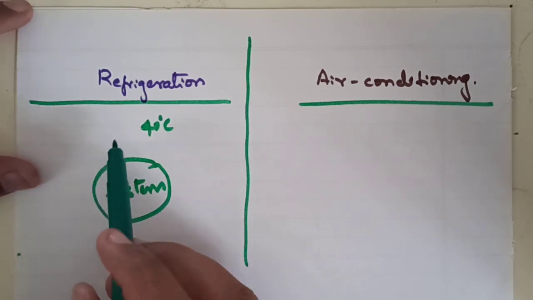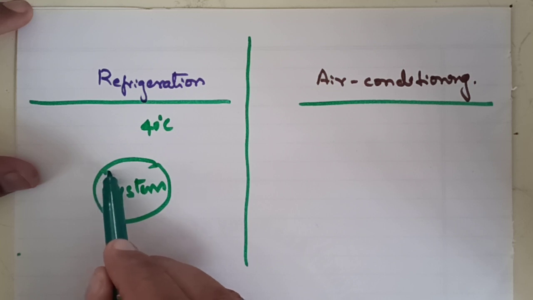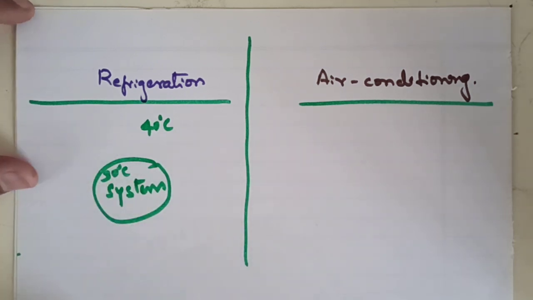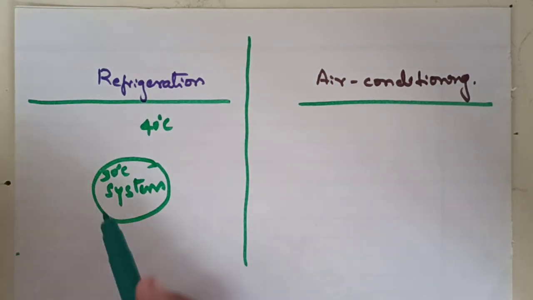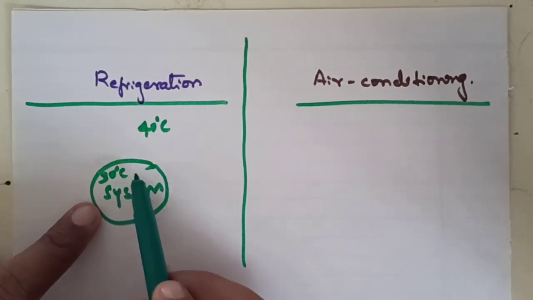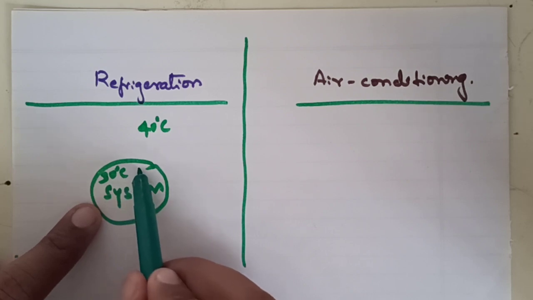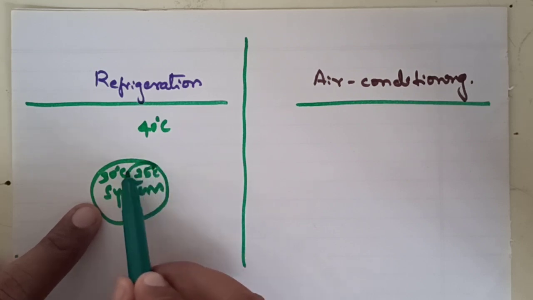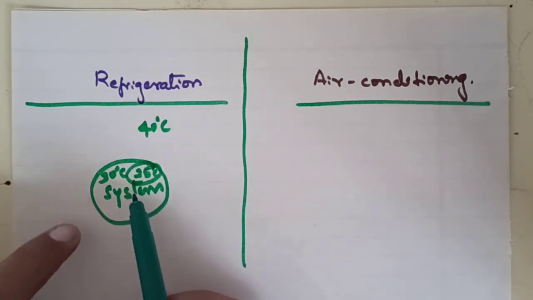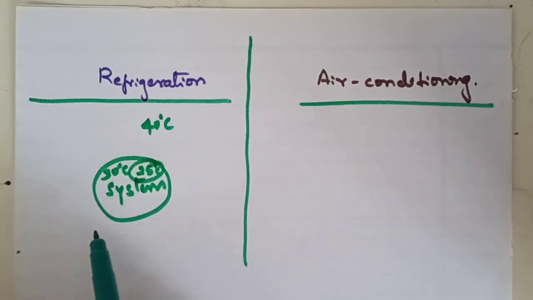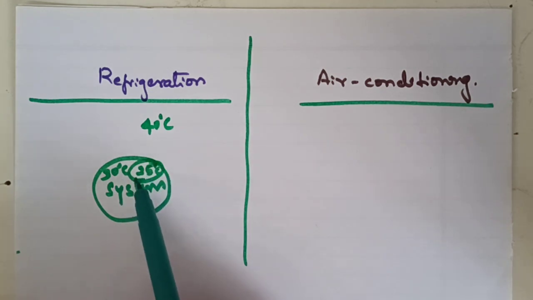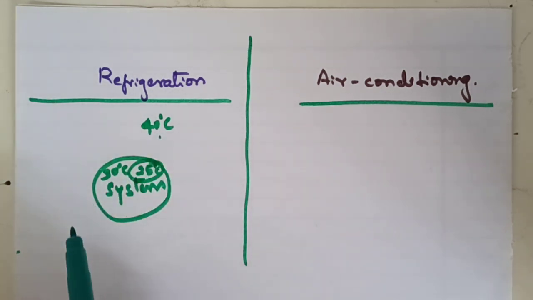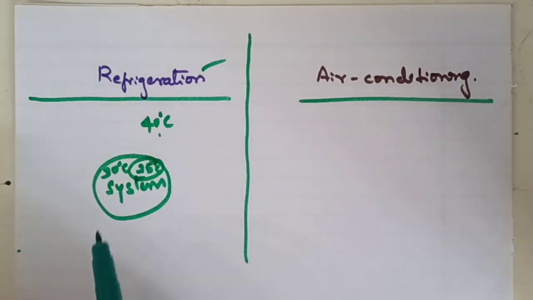For example, initially the temperature of the system is 30 degrees Celsius. So I need to reduce the temperature of the system from 30 degrees Celsius to 25, and I need to maintain the same. So 25 degrees Celsius is the temperature I need to maintain, less than the surrounding. So refrigeration is a process of maintaining or reducing the temperature of the system below the surrounding. That process is called refrigeration.